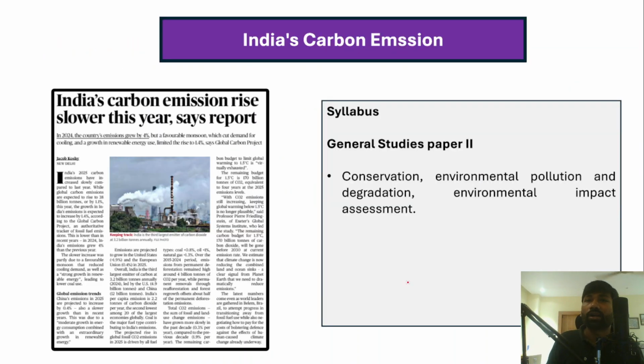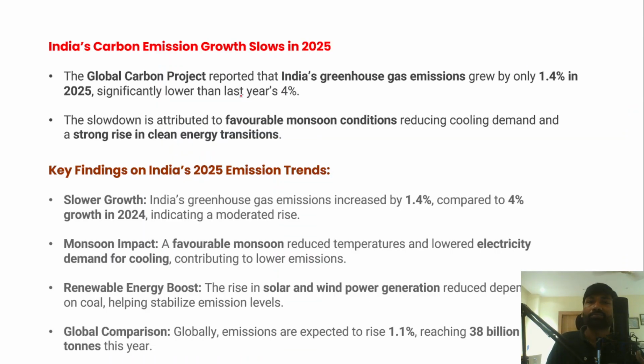And the next important article is about India's carbon emissions coming down. Now, in fact, compared to 2024, in 2025, India's carbon emissions have significantly declined, right? From the syllabus point of view, this is very important for General Studies paper 3, and you can also go through the syllabus as well, and this topic has been covered in the Hindu newspaper. So let's understand India's emission scenario.